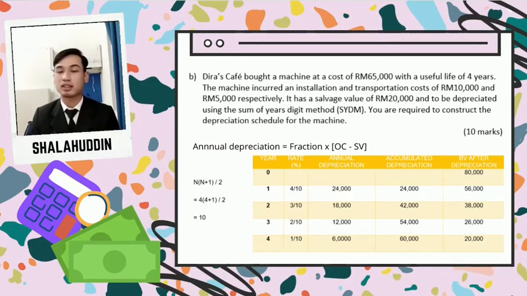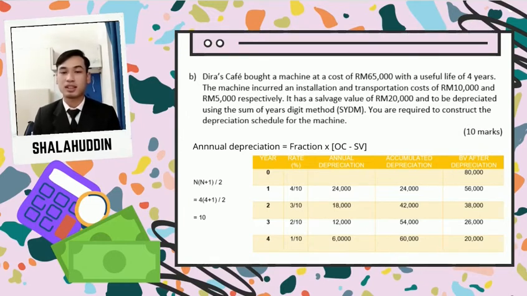For example, year 1 rate is 4 divided by 10, and for year 2, 3 divided by 10, and it will decrease 1 by 1 each year. So here we can see the operating cost will be minus the annual depreciation and the answer will be put in the book value.